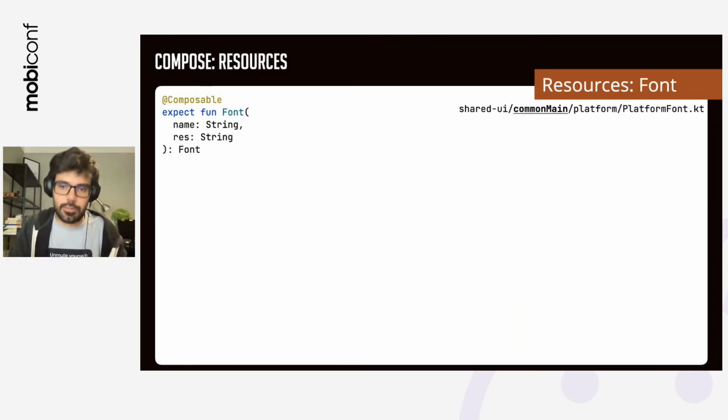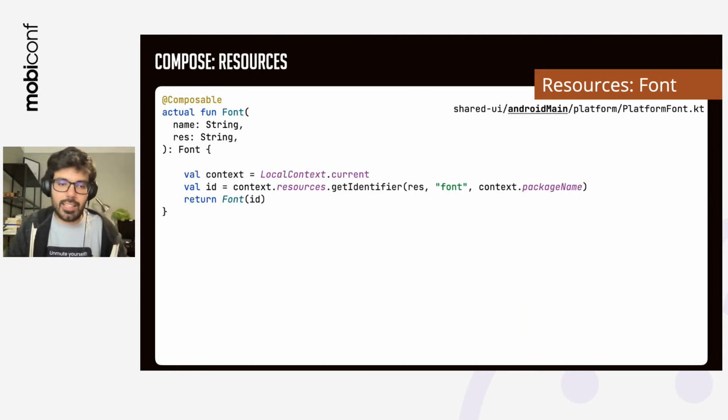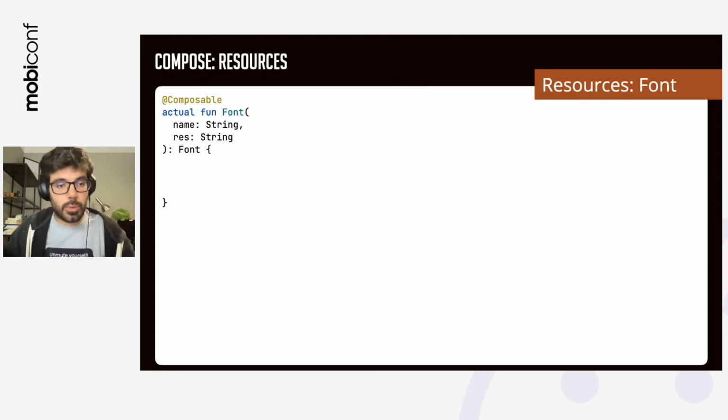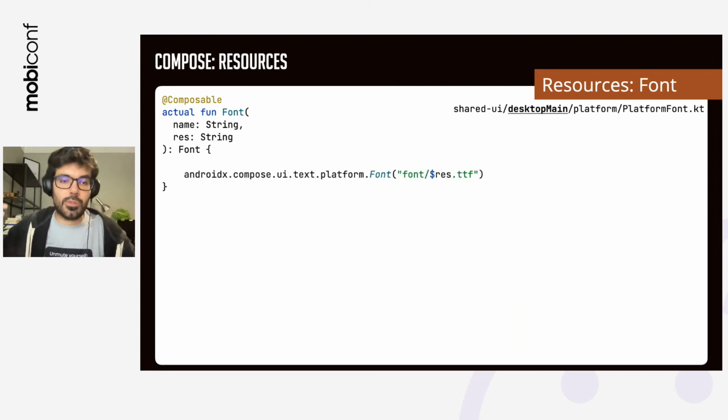So once again, we go to Android main, and in this case, we're going to use everything that Android gives us. So we're going to use the context, we're going to use the resources methods and get identifier for the font that we're going to use. On desktop, it's way easier because we can directly access the font, because we can just send a path and we have access to it.